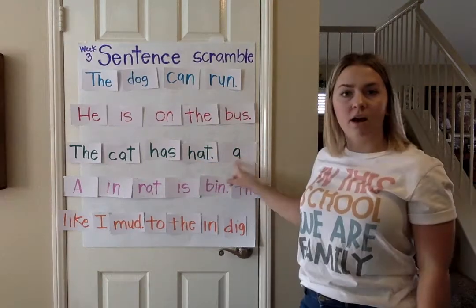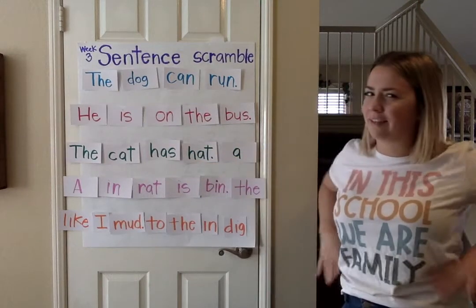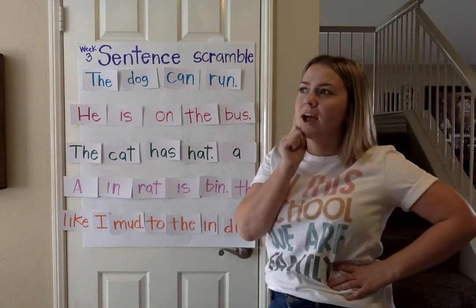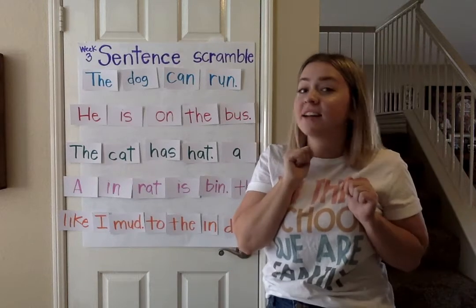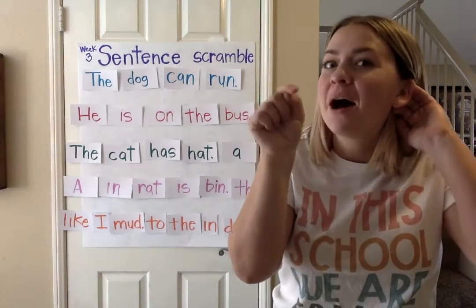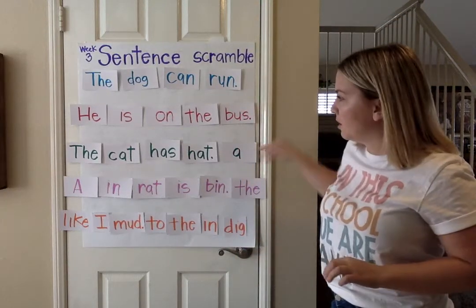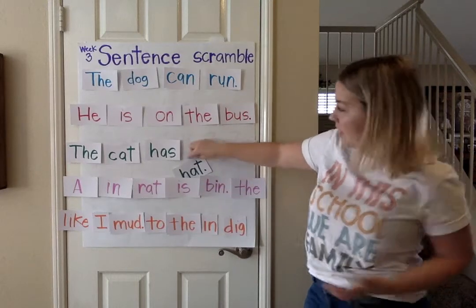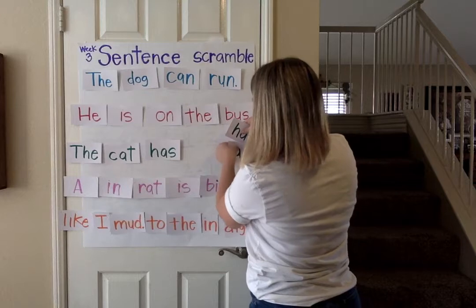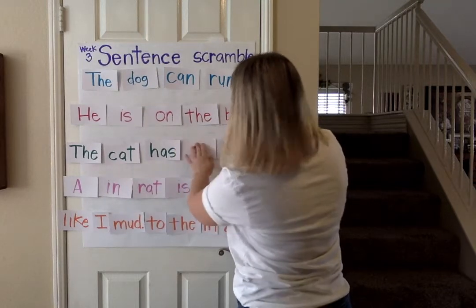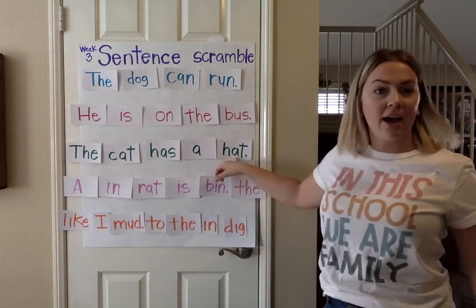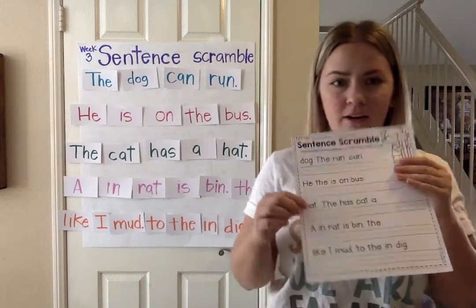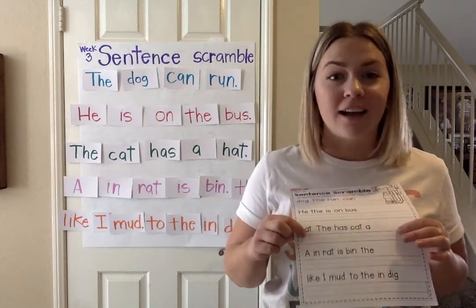has hat a. Nope, that doesn't sound right. And we know that our last word of our sentence has to have a period. Has to have a what? I can't hear you. A period. So look, there's a period, there's a period. Where's our period in our green sentence? Right after hat, right? So let's switch. And let's see if that makes sense now. Ready? The cat has a hat. Boom. You guys already did it. So pause it and write on this one. The cat has a hat.